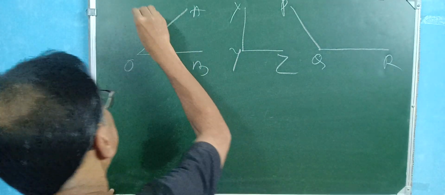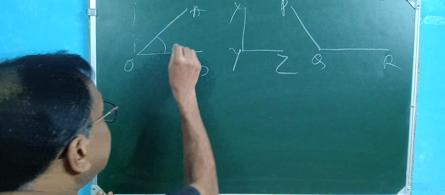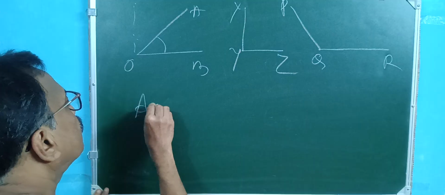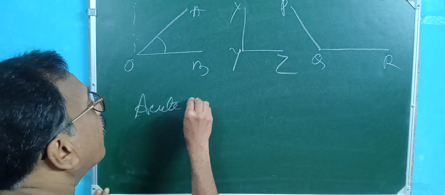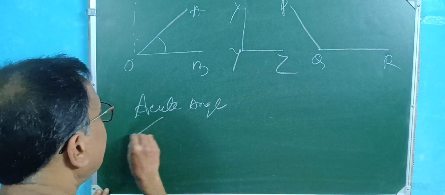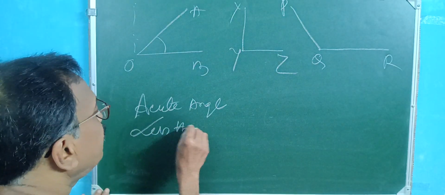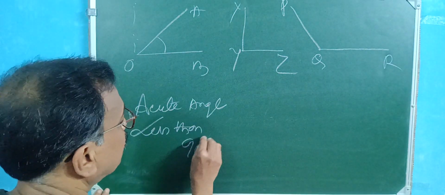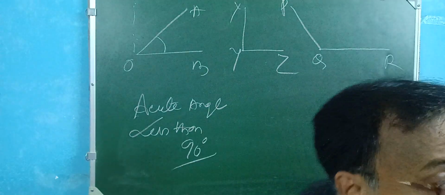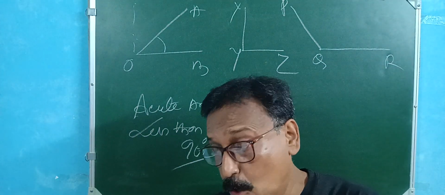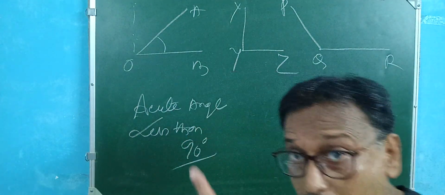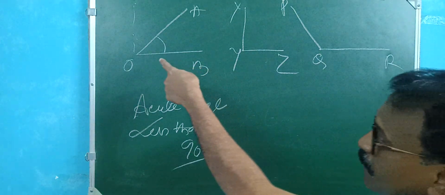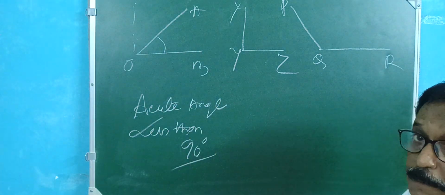this is actually less than 90 degree, so less than 90, this is called the acute angle. An acute angle is less than 90 degree. Right.